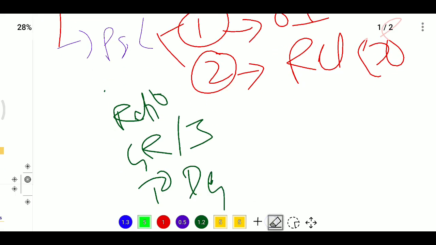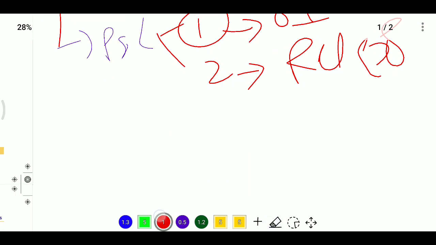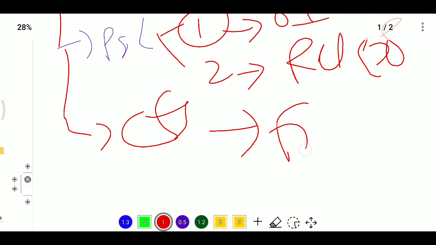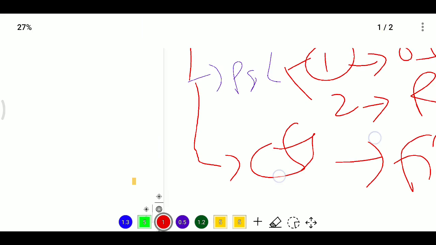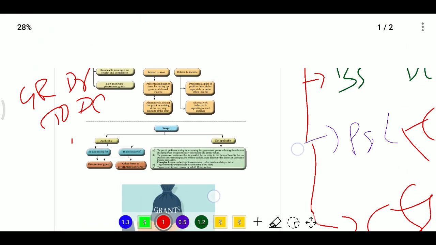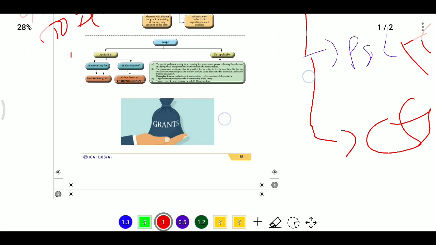We need to deduct the amount from related expenses. Next, after that statement, if we are showing it in the cash flow statement, the grant received is shown in the financing activity. It will change the size of the entity. This is the main point.